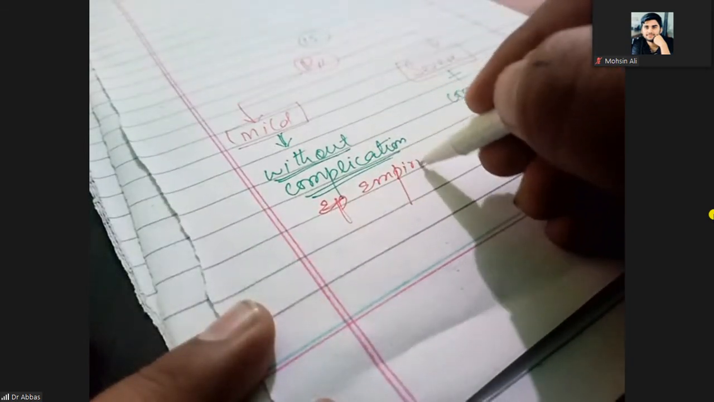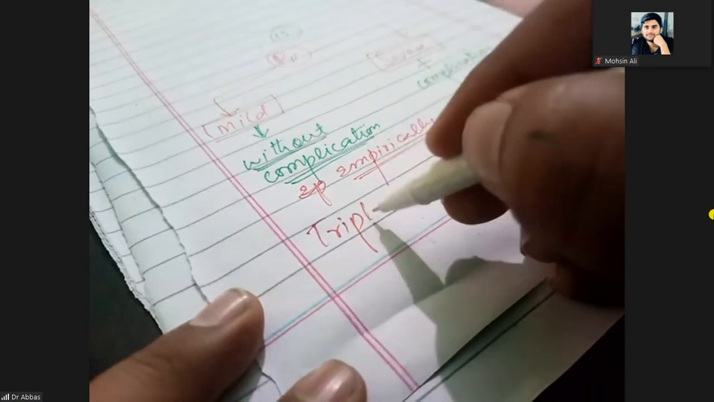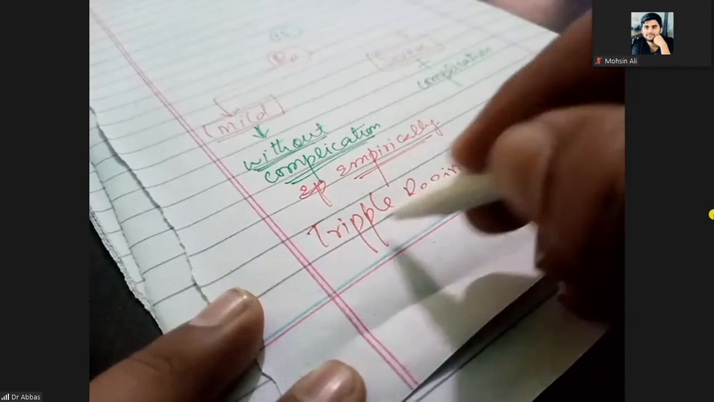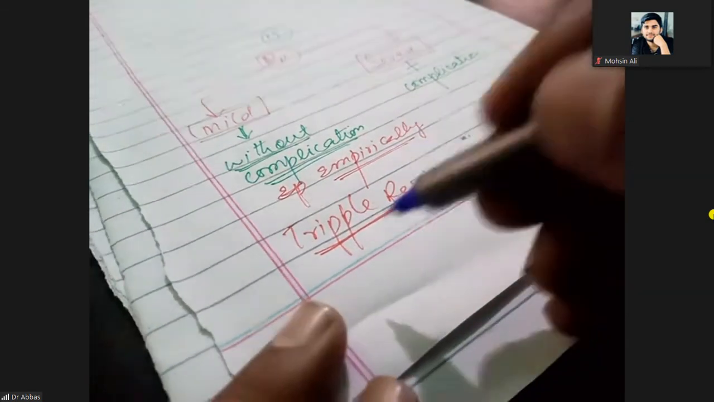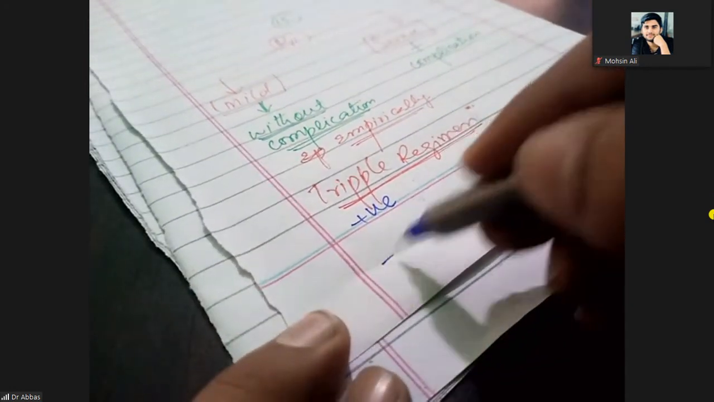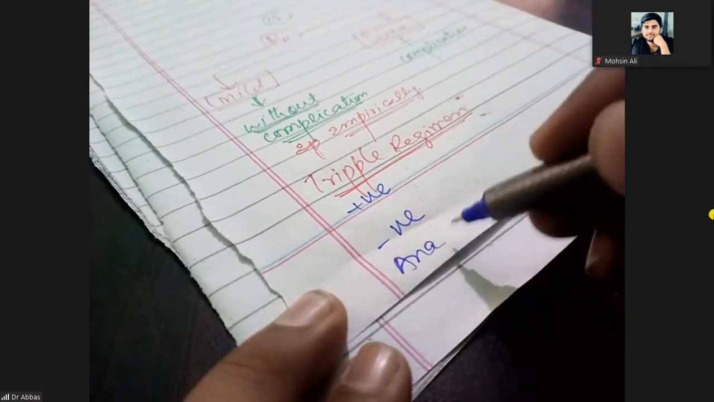Empirically means blindly, without knowing the cause. You can go with the triple regimen. Which one? Triple regimen means you use medicine for gram-positive bacteria, and blindly you also use medicine for gram-negative bacteria and for the anaerobes.